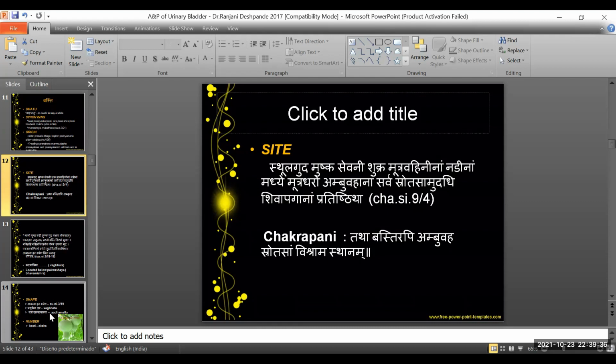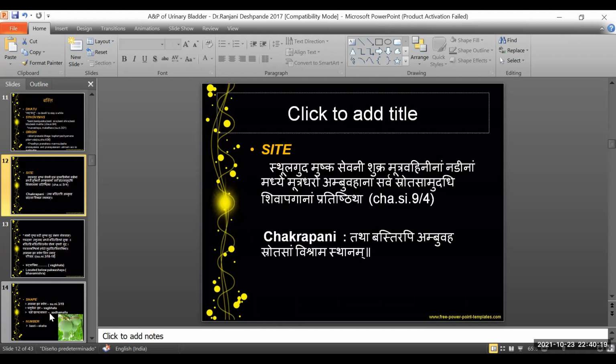So the anatomical location here is between the stula guda, that is the intestines, especially the large intestine. We have the mushka, the sevani, that is the raphe, and mushka and shukra, that is, between the stula guda and the external genitals. So it is somewhere in the space between these. These are nothing but the anatomical correlations or the associated organs that are near the urinary bladder, which is what Acharya Charaka is trying to explain as the sthana or the site of mutra, of the urinary bladder, that is the basti.